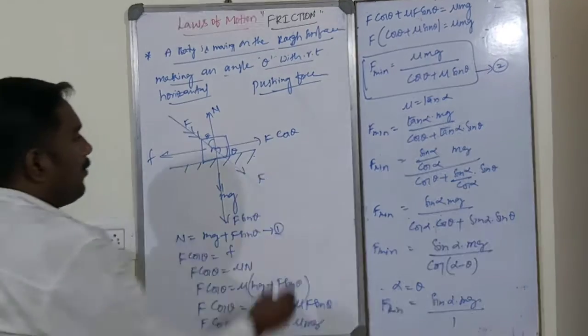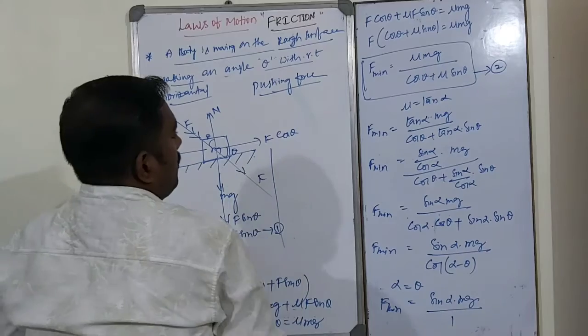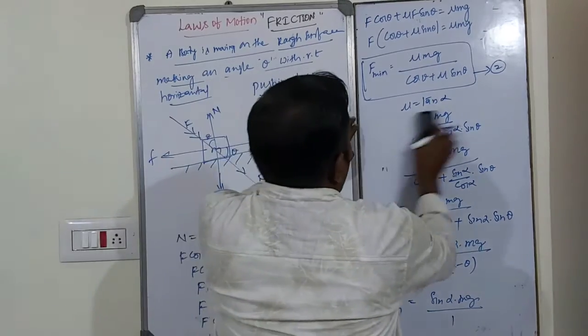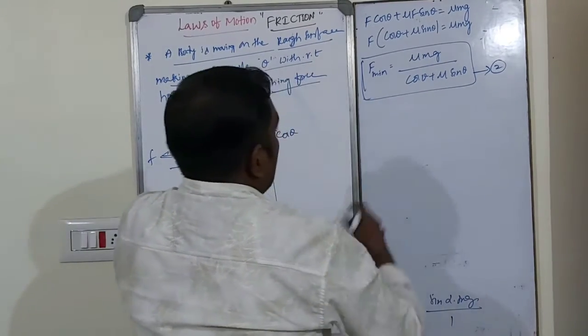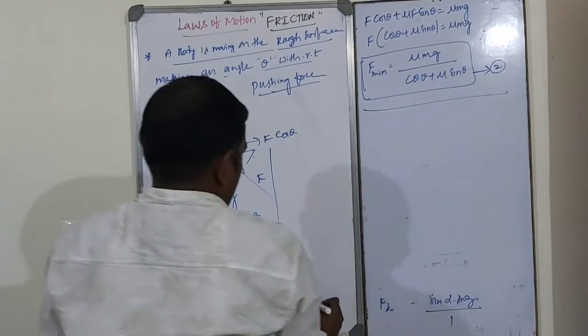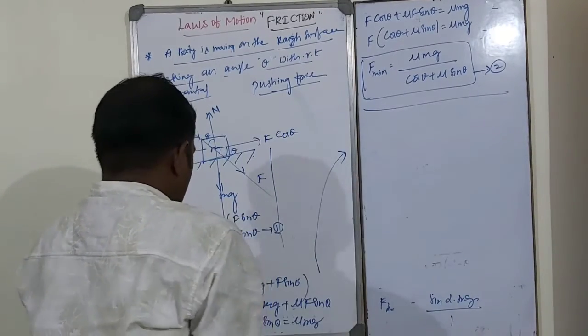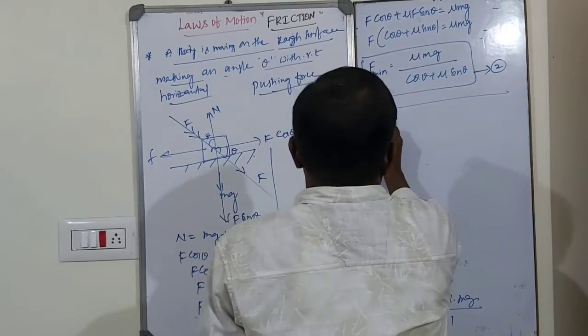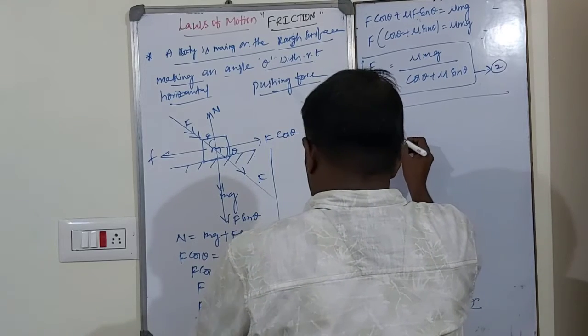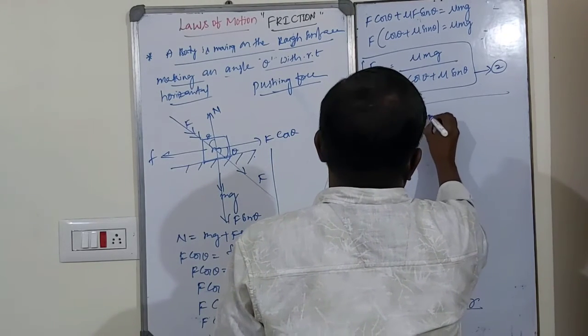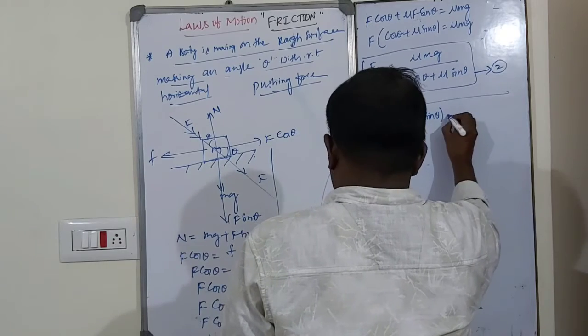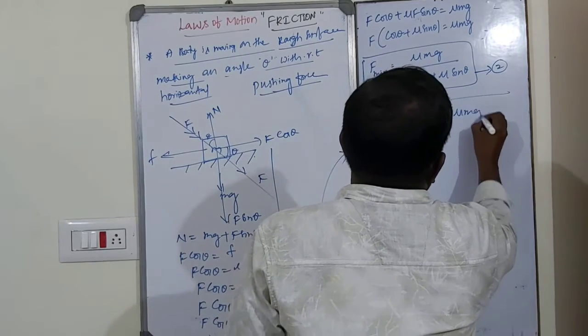So in this case F will be common like this. F cos theta minus mu sin theta is equal to mu into mg.